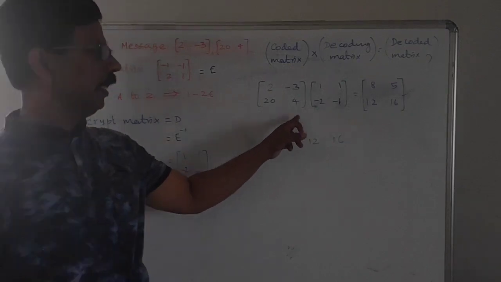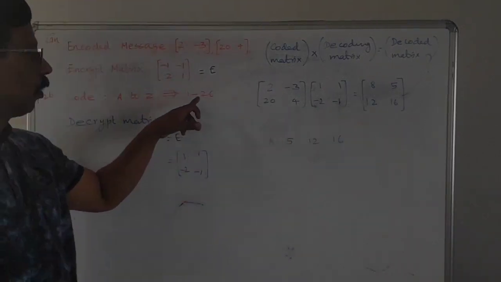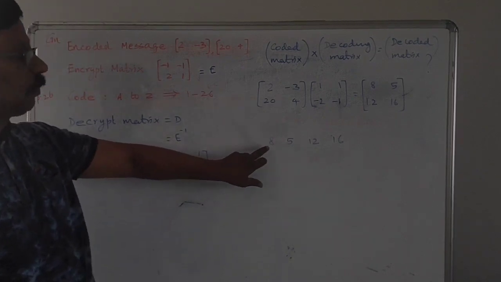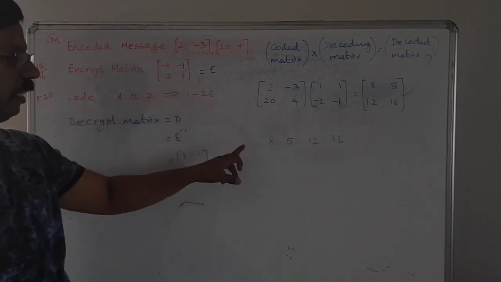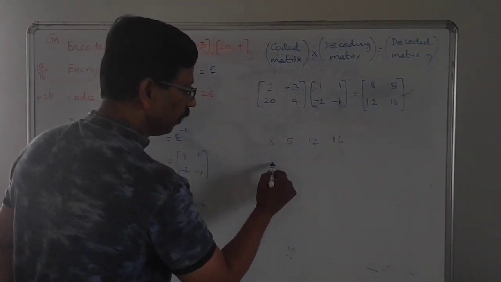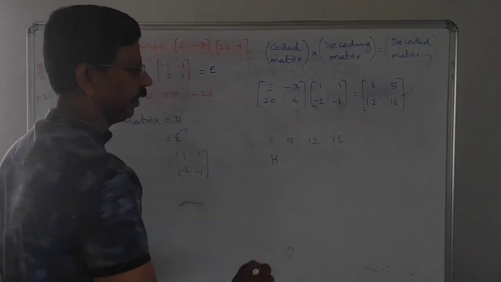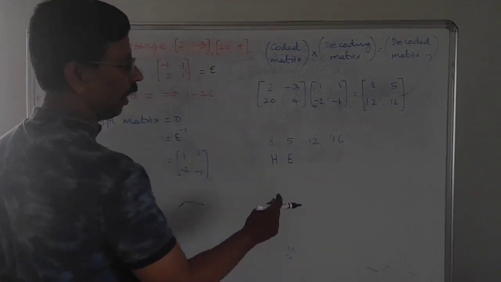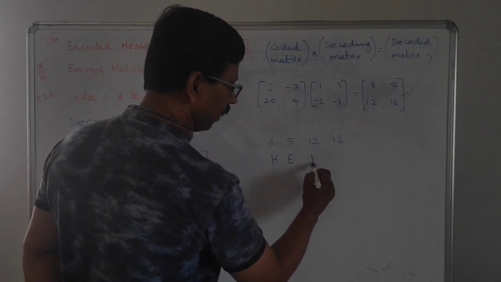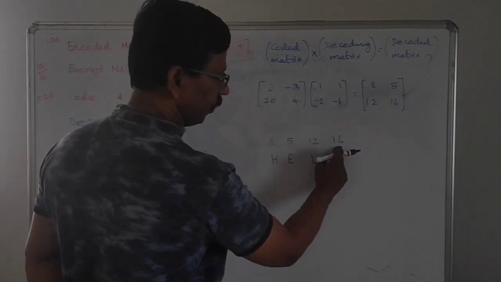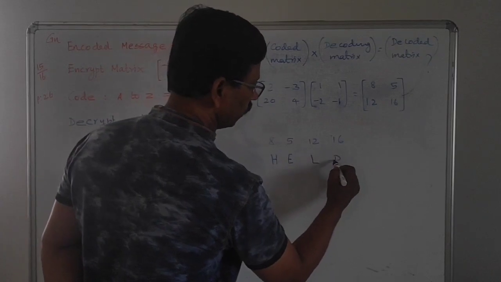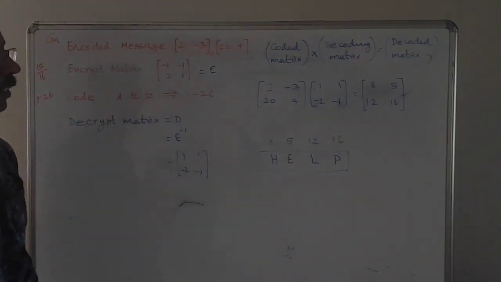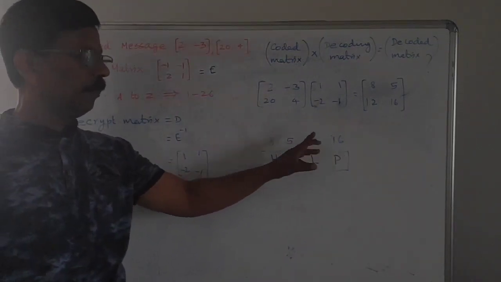Now these are the codes we have. We have to find the letter corresponding to each number in the alphabet. H is in the 8th place, and in the 5th place we have the letter E. In the 12th place we have the letter L, and in the 16th place we have the letter P. Now this is the secret message: HELP, help.